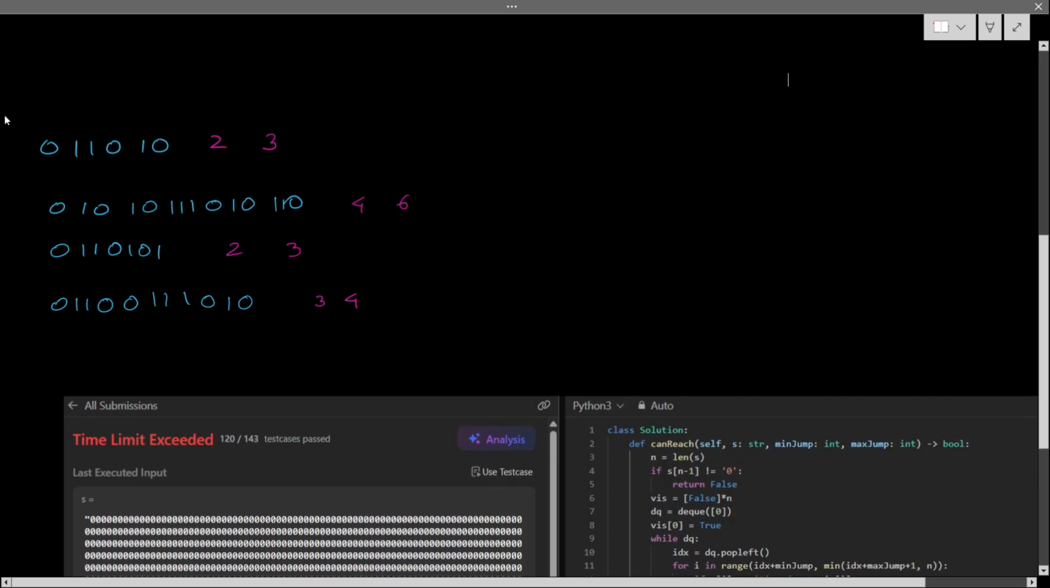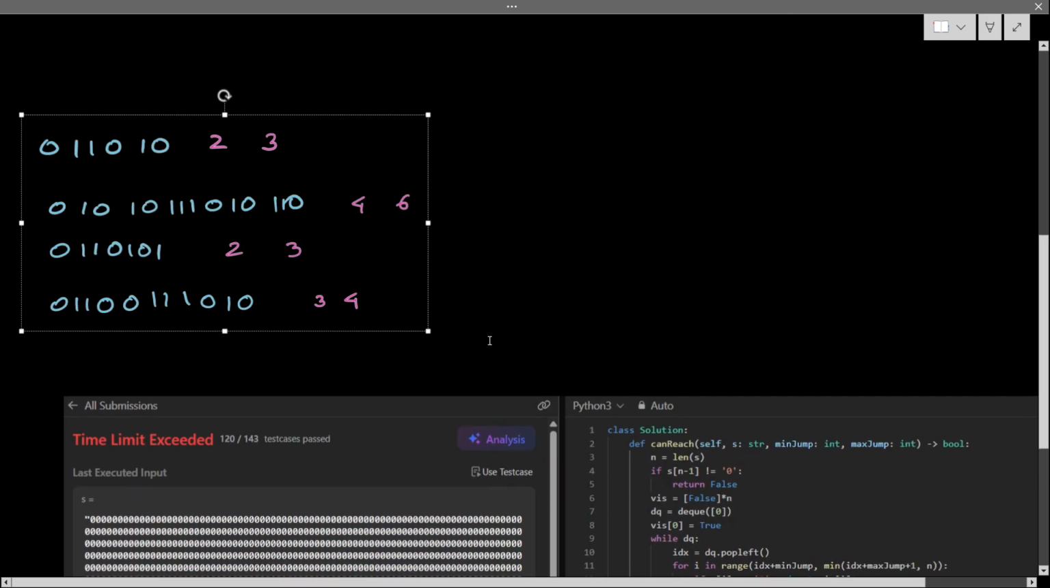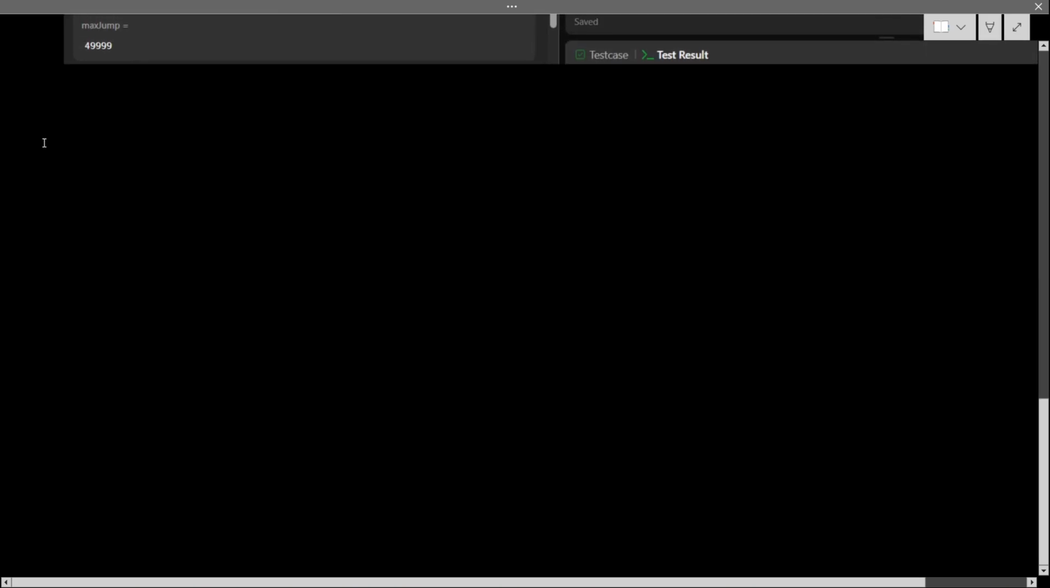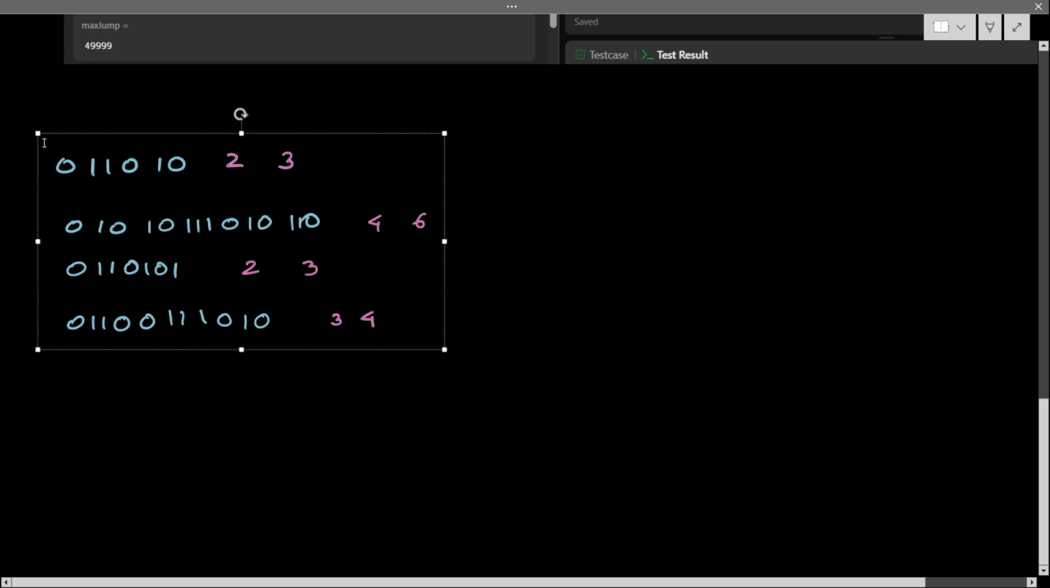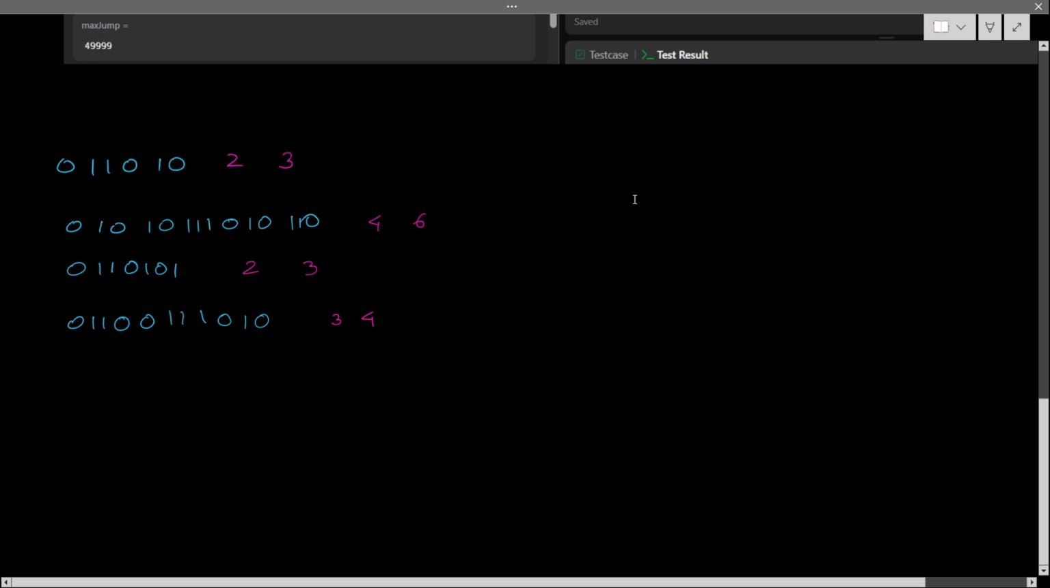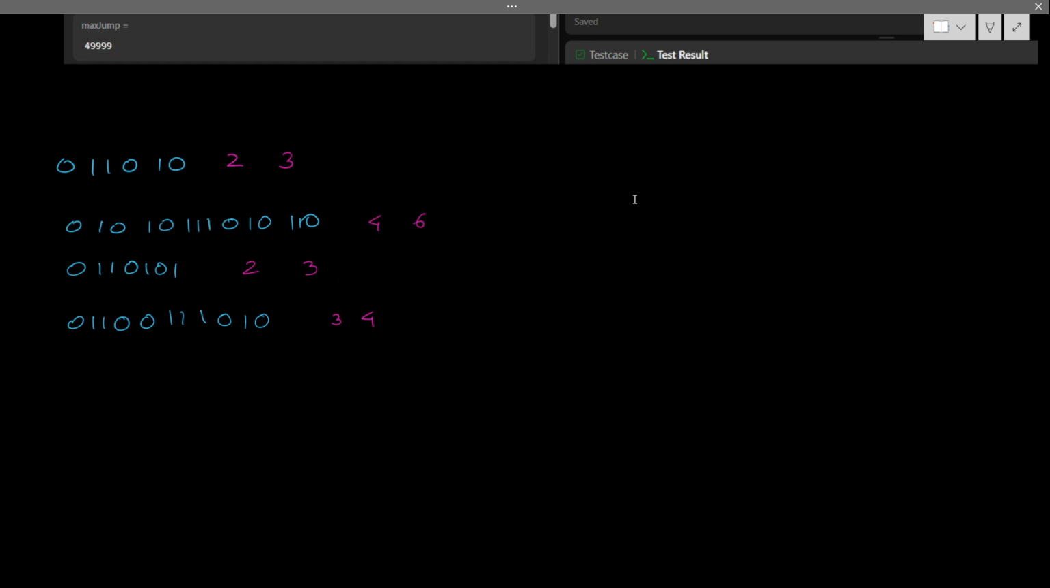I use the same queue approach that we are doing. This approach came from yesterday's problem, or the day before yesterday's problem, Jump Game, where I was using a monotonic stack kind of approach. What I am using here is not a monotonic stack, you can say. When I get a zero, I insert that into my queue.